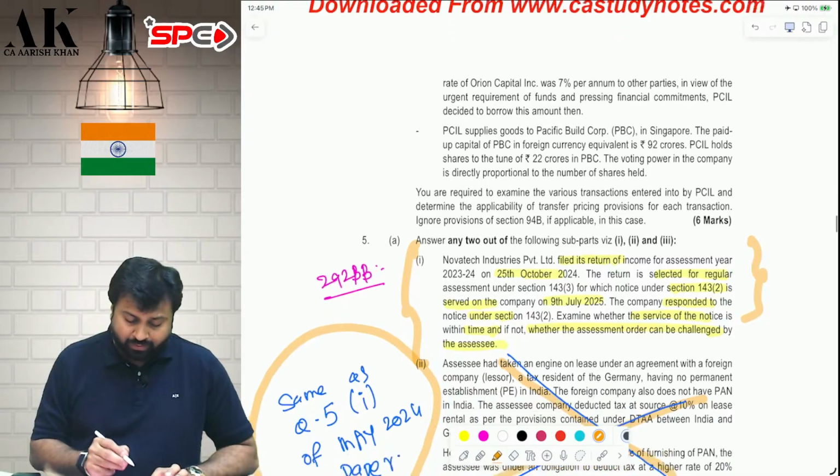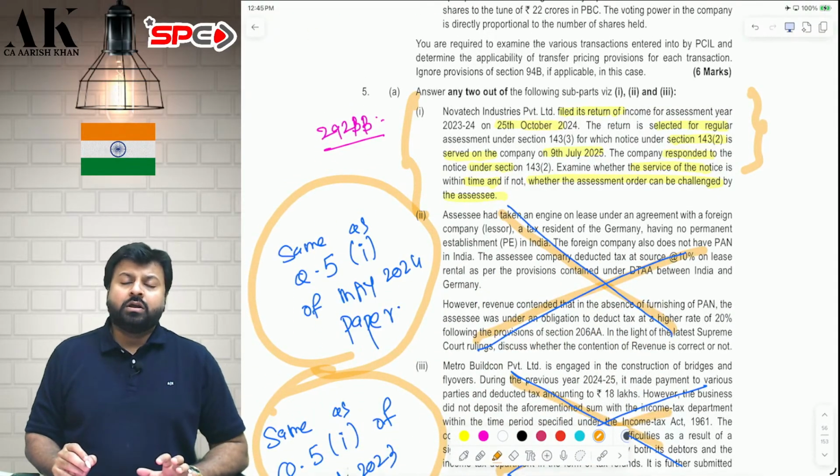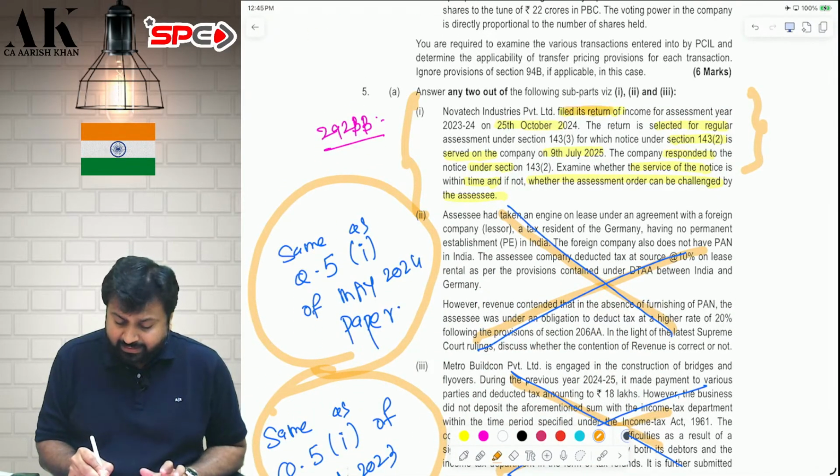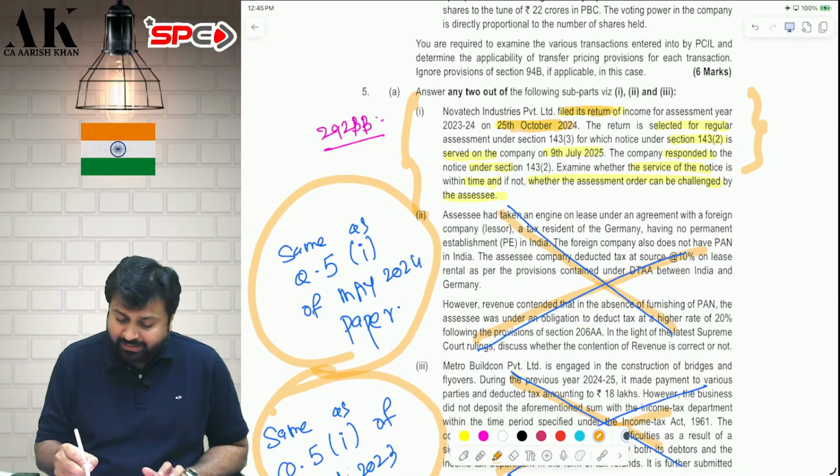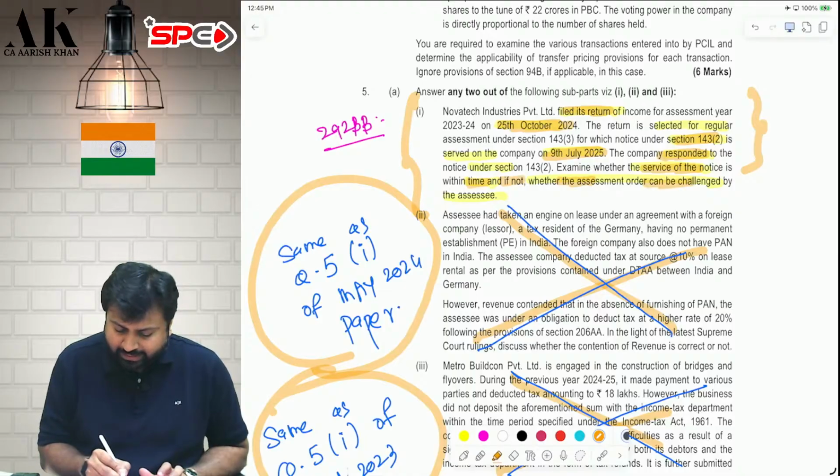Okay. What is this question? 292BB. Question number 5A1. Assessee filed a return on 25th of October in 24-25. The department has sent a scrutiny notice on 9th of July 2025. The assessee responded to the notice. Whether the service of notice is in time, and if not, whether the assessment order can be challenged by the assessee.